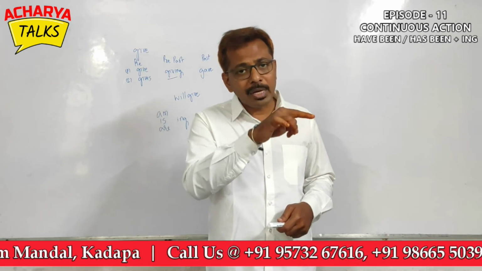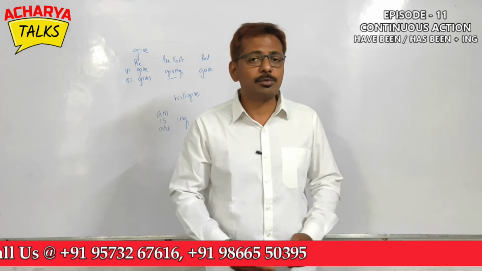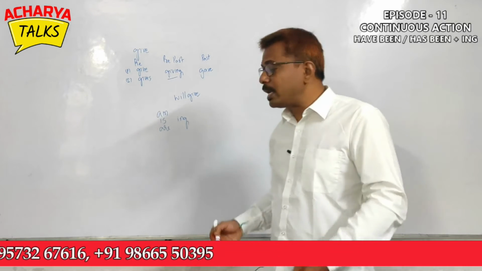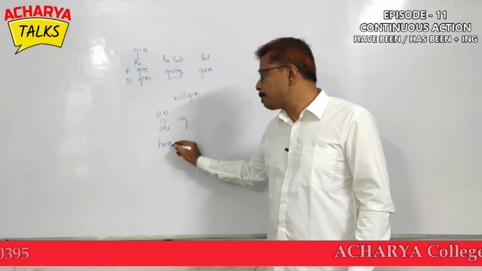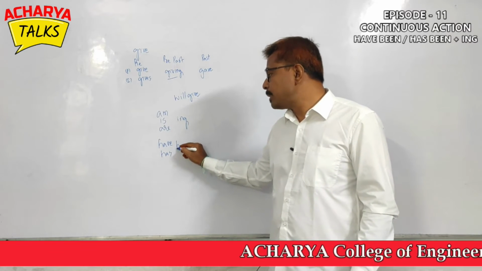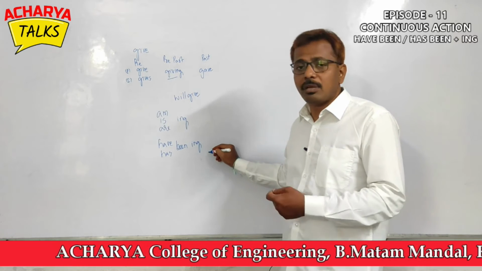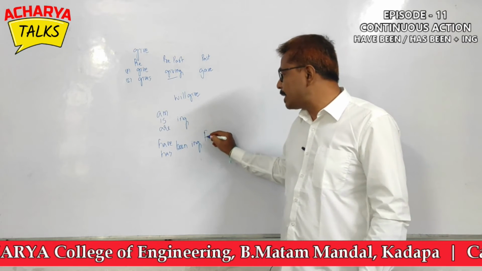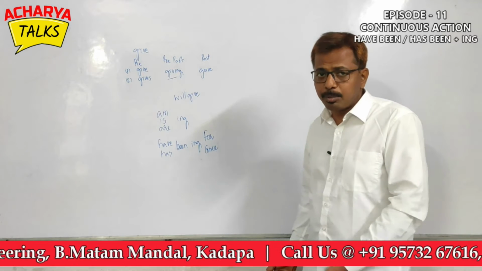Every time we have to indicate a time and express a continuous action, we use this one. Here, to indicate the present action, we use have, has plus been, and we'll be using ing here. And to indicate time, we'll go with for and since. Let me help you out, okay?